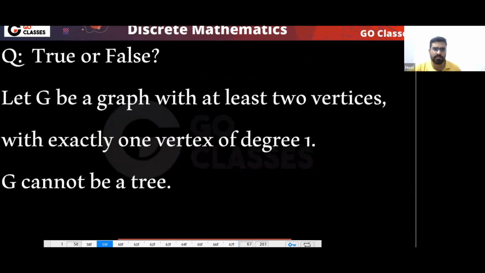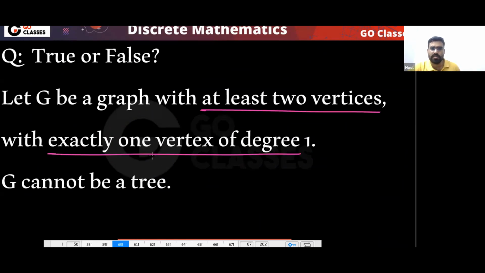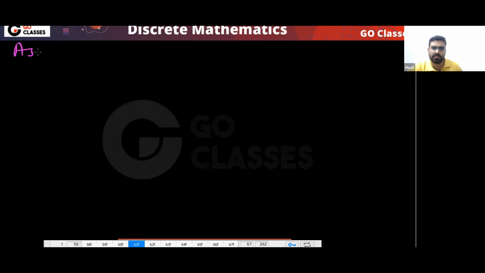What about this question? True or false? G is a graph with at least 2 vertices with exactly 1 vertex of degree 1. This cannot be a tree. This statement is also true. Why is this statement true? Assume the same thing. Assume G is a tree.